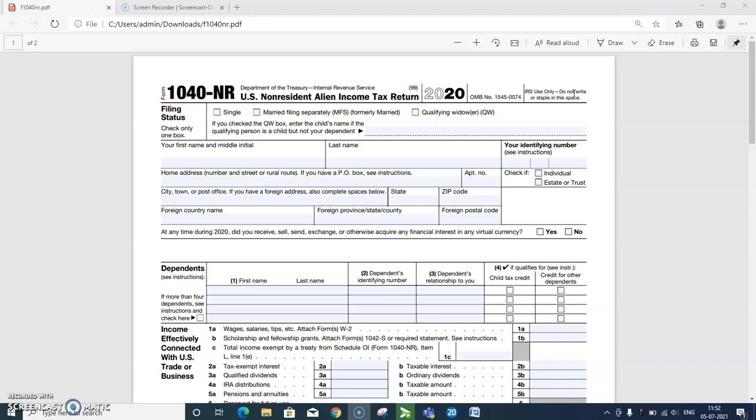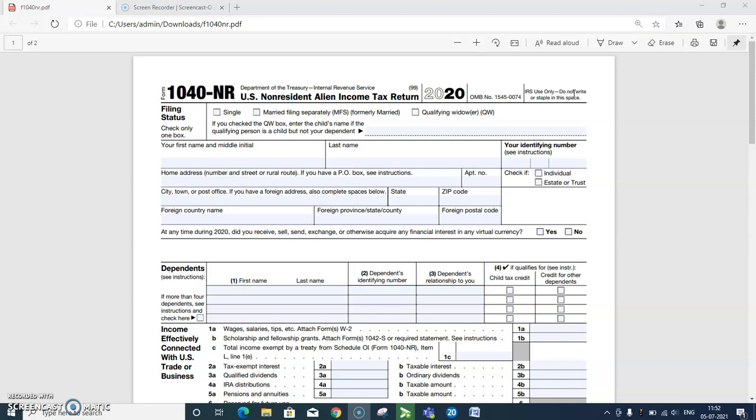The first test is the green card test. If at any time during the calendar year you were a lawful permanent resident of the United States according to the immigration laws, and this status has not been administratively or judicially determined to have been abandoned, you are considered to have met the green card test.